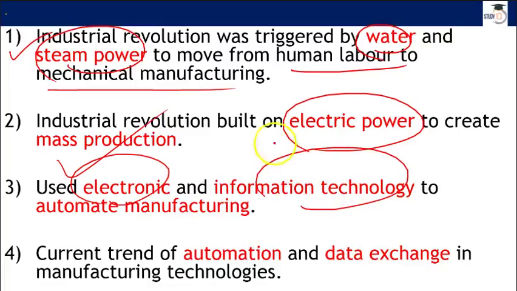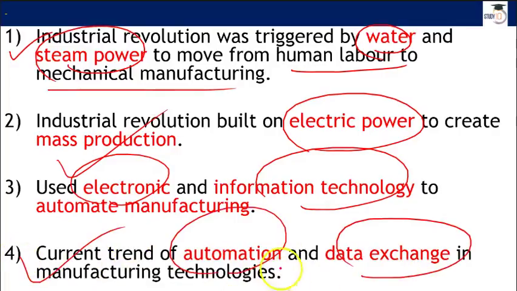At present, many factories are still on this third one, and as I told you, the dominating or latest factories are relying on the fourth one. It is automation and data exchange in manufacturing technology. So we are in a transitory period, you can say. From number 3 we are heading towards number 4. So that's everything about it.